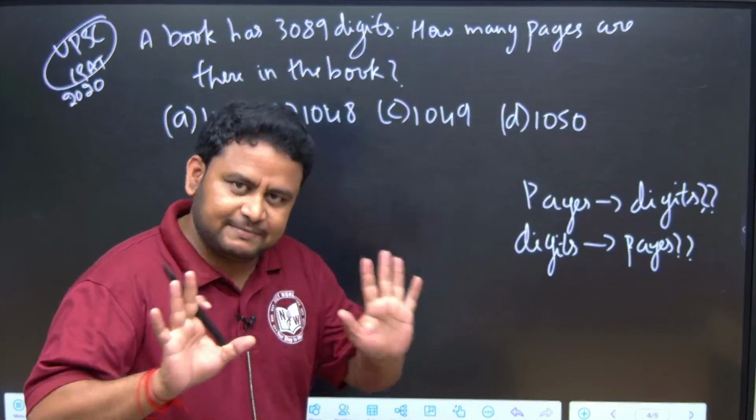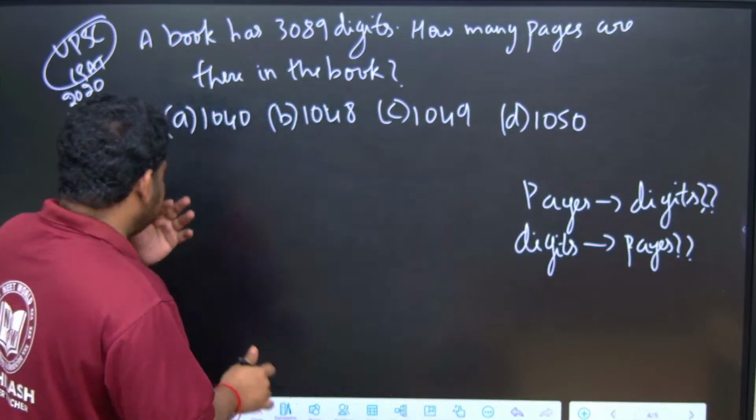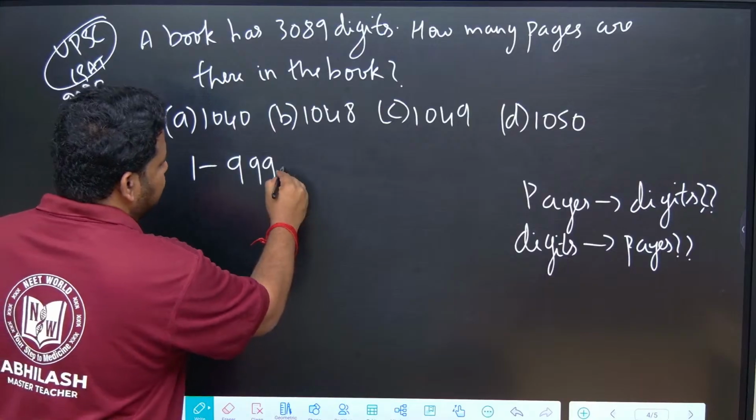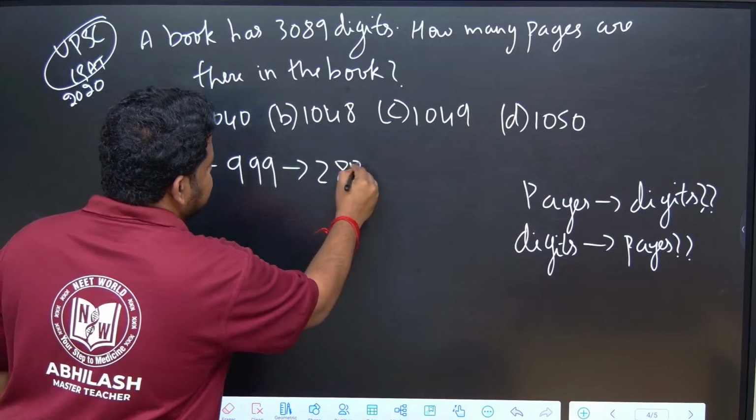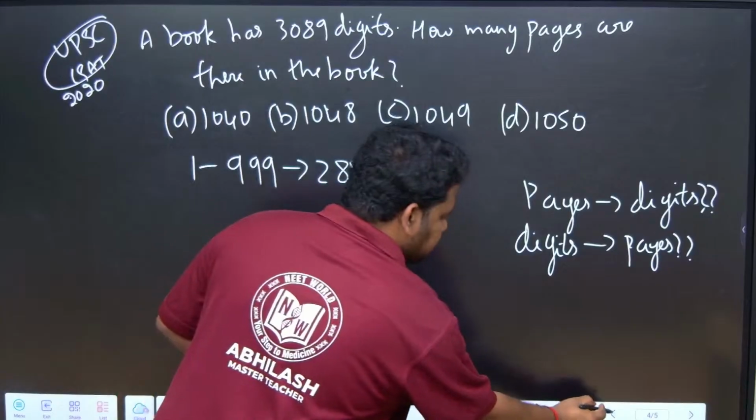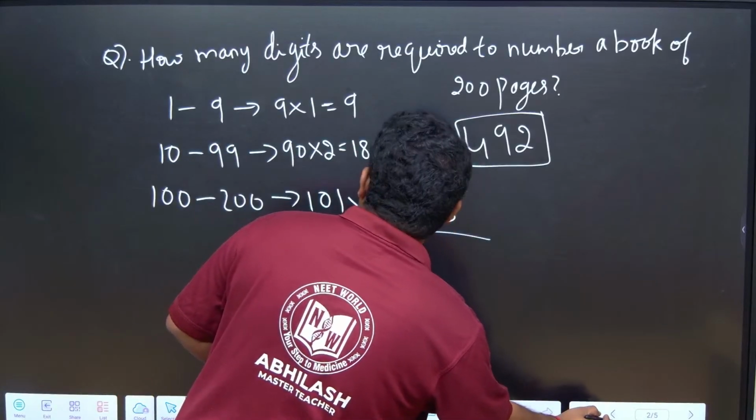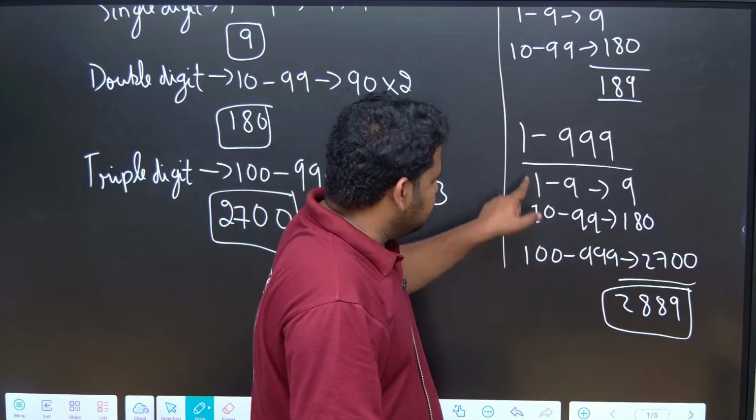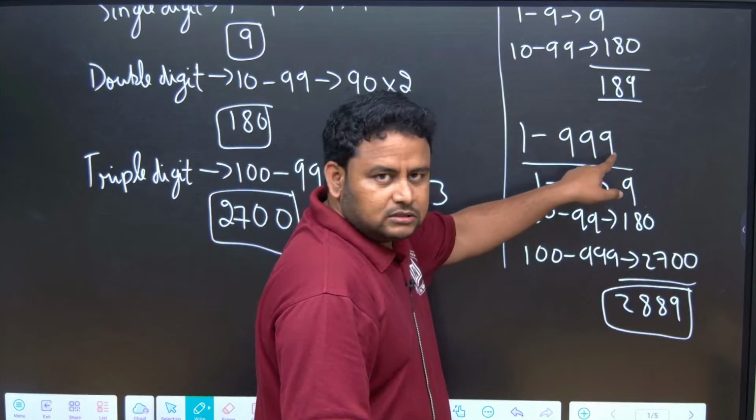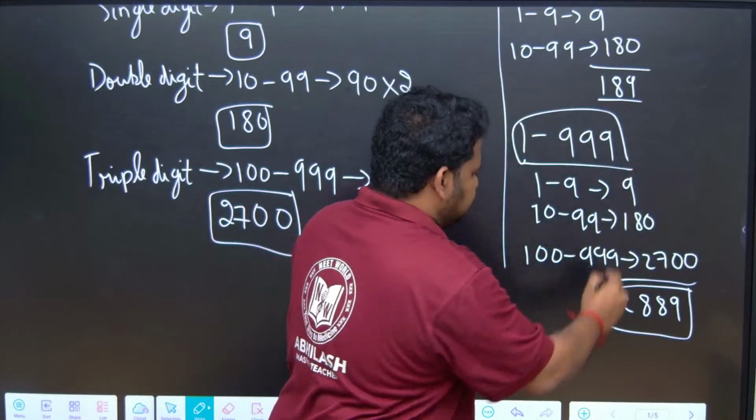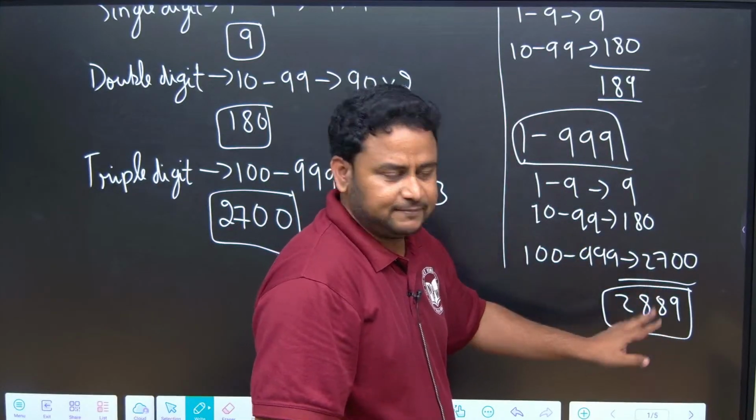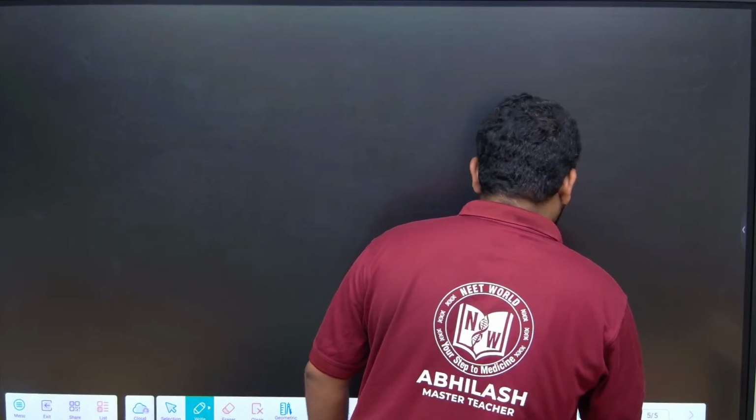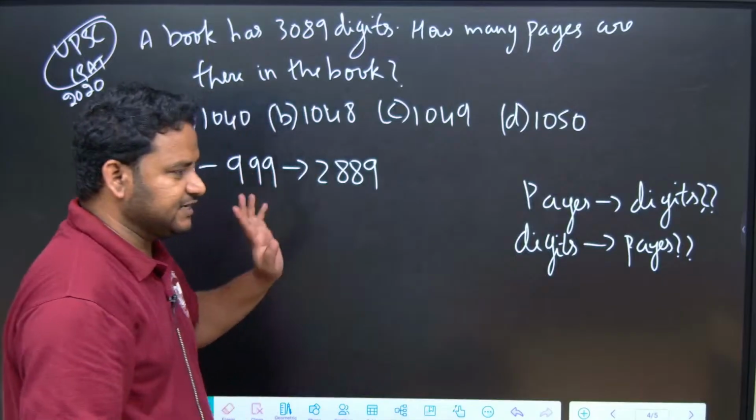For that also the same procedure, nothing to worry. Directly I can write pages 1 to 999. How many digits do we have? 2889. I told you this while explaining the concept. For pages 1 to 999, there are 2889 digits. That is what I am using, so this becomes equal to 2889.